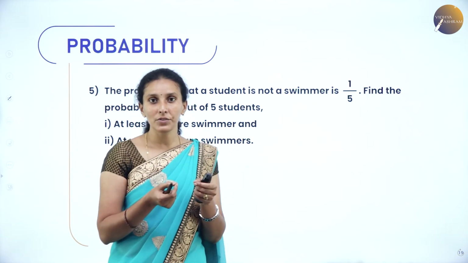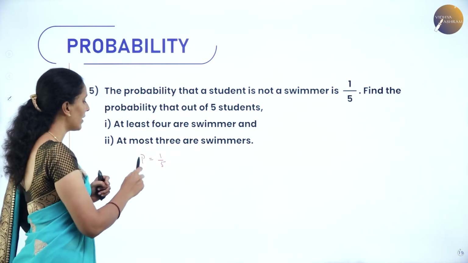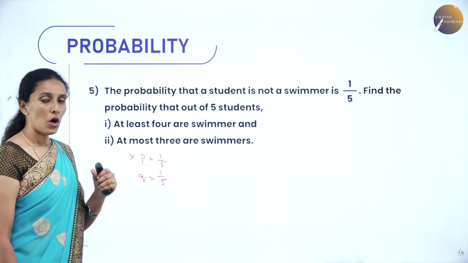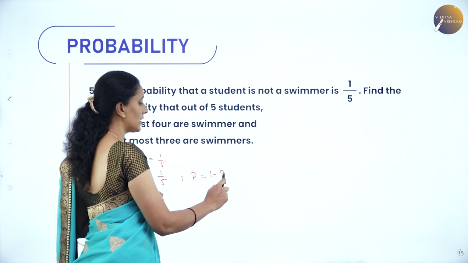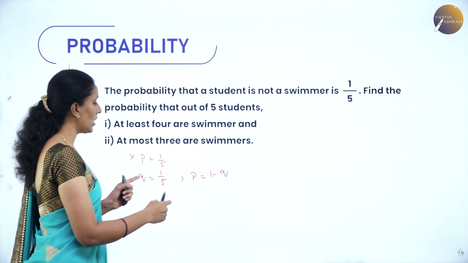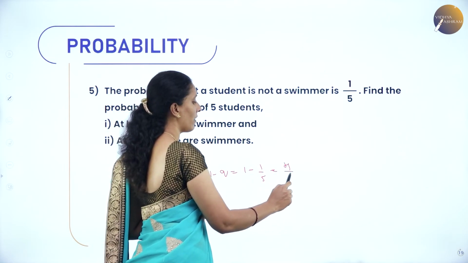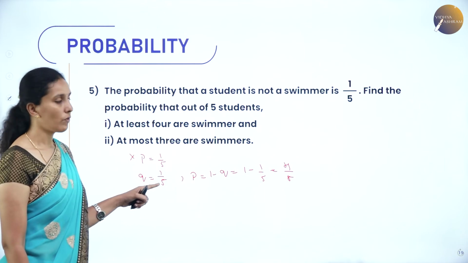When it is not a swimmer, they have given the failure value. That means they have given Q is equal to 1 by 5. Then what is P? P will be 1 minus Q, because they are complement to each other. So therefore it is 1 minus 1 by 5 will be 4 by 5. Hence the value of P is 4 by 5, value of Q is 1 by 5.